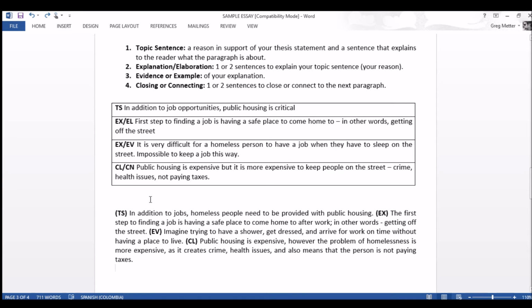Okay, so again, you can see the topic sentence. We need public housing. My explanation is the first step to getting a job or keeping a job is getting off the street. I give some evidence by saying, imagine trying to have a job if you lived on the street. It would be impossible to arrive for work on time, to be clean, to be presentable for your job. So that's the evidence. And then I close it by saying public housing is expensive, but the problem of homelessness is more expensive and therefore needs to be solved.